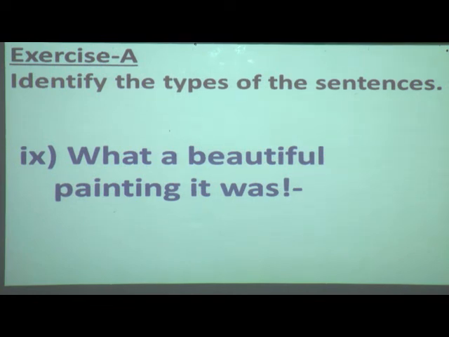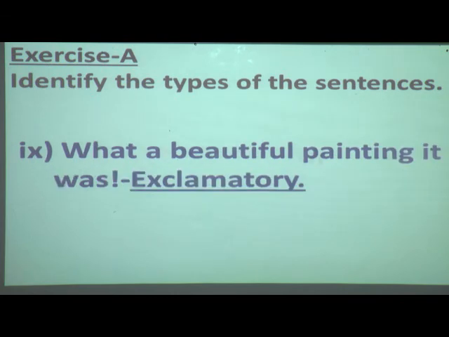But as the sentence is ending with the exclamation mark, you can say that this sentence is an exclamatory sentence, because we are giving some expression by seeing a painting. So, we will say that this sentence comes under exclamatory sentence. So, only write EXCL. Write the shortcut, afterwards you complete it in your book.